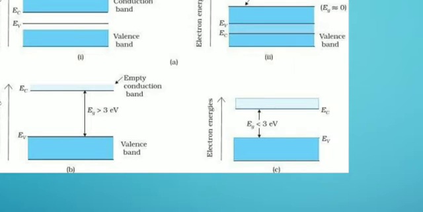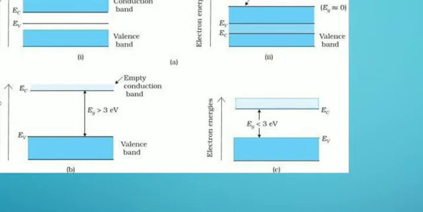So if a particular amount of energy is supplied for the excitation, then electrons can easily bridge this gap and move from the valence band to the conduction band. And once electrons move to the conduction band, they will be available for conducting.